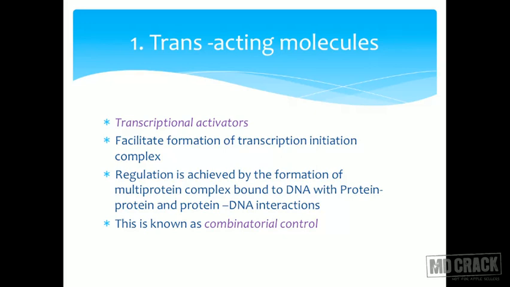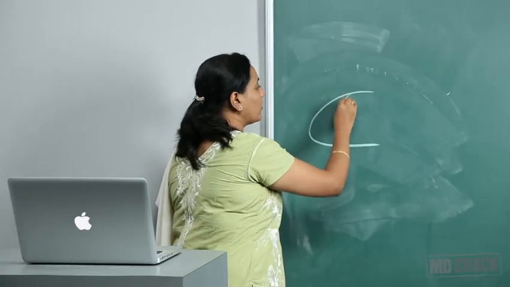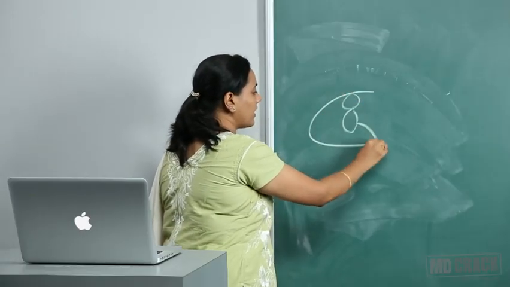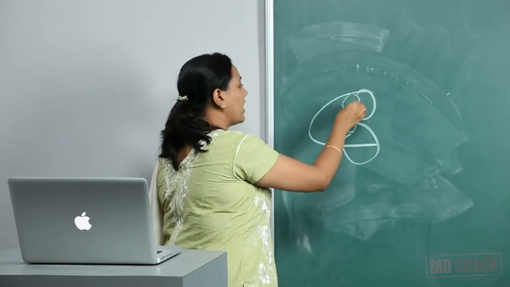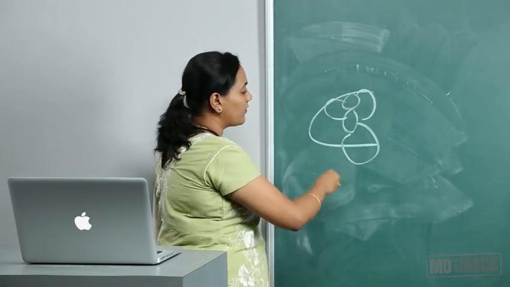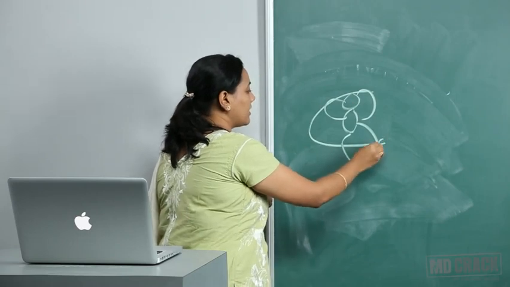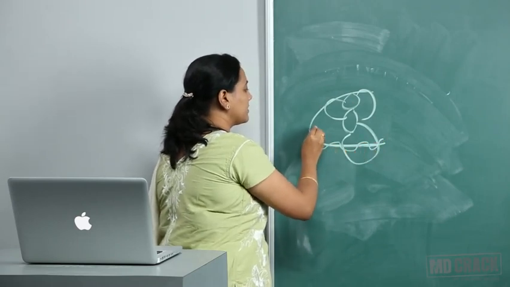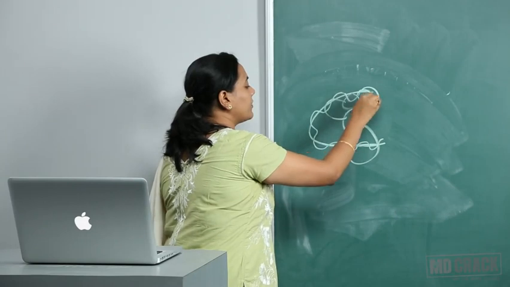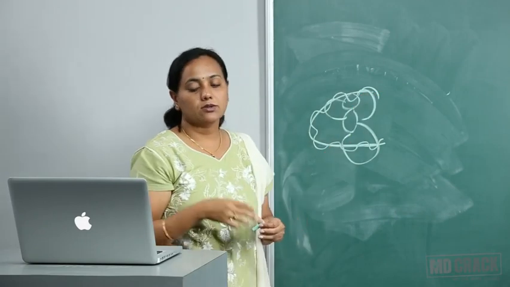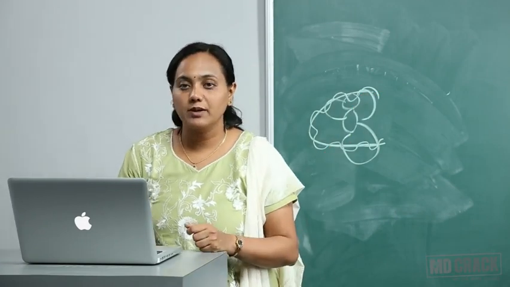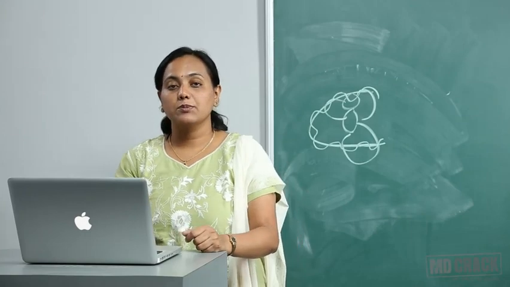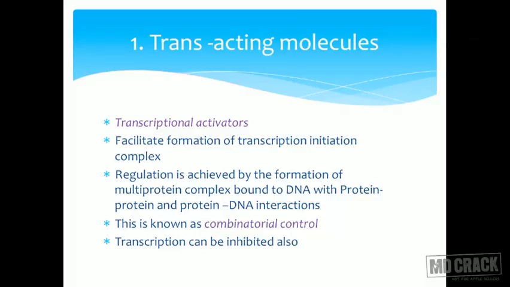Many times such transacting elements even fold the DNA. A lot of these proteins will come, a bigger complex is formed, and the transacting elements will fold the DNA. The double-stranded DNA that is present is folded, and then it brings about gene regulation. So such things can also happen in eukaryotes. Transcription can be inhibited also.